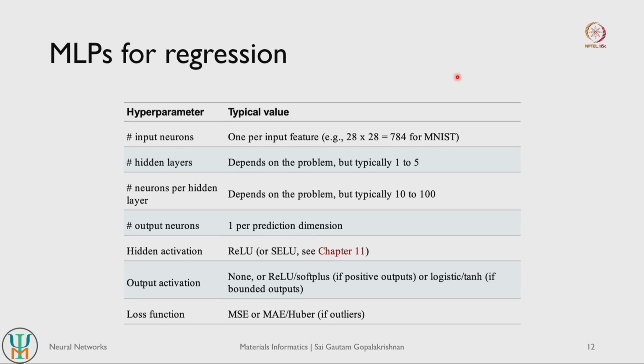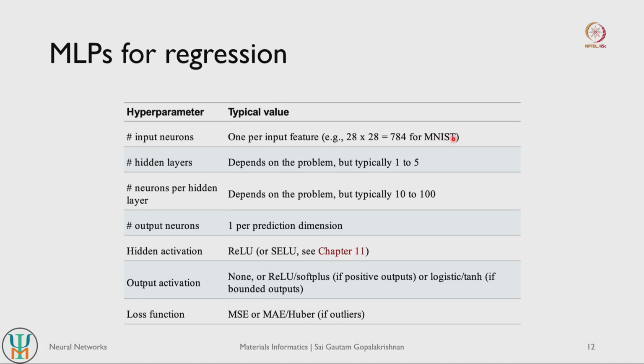Okay, so how do these multilayer perceptrons work for regression? What type of features or hyperparameters do we have to keep in mind? For regression tasks, we have to worry about the number of input neurons as well.